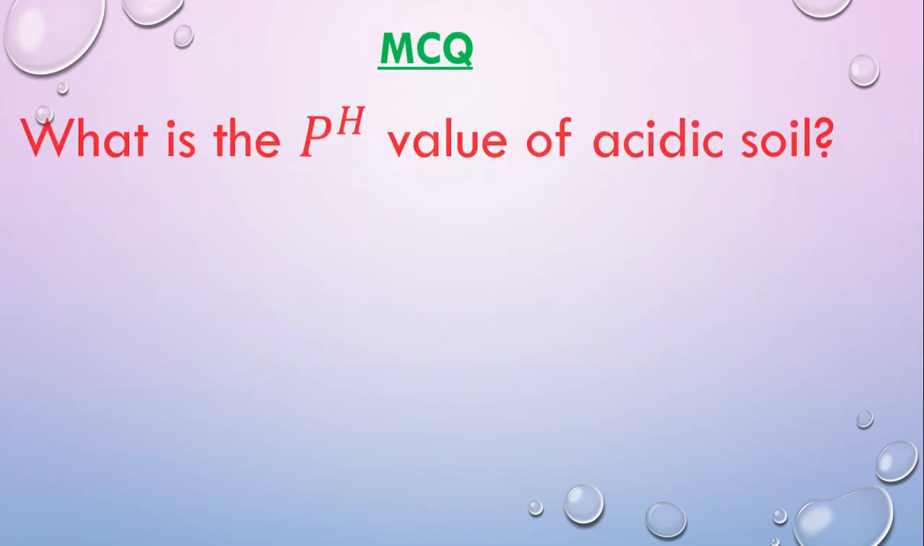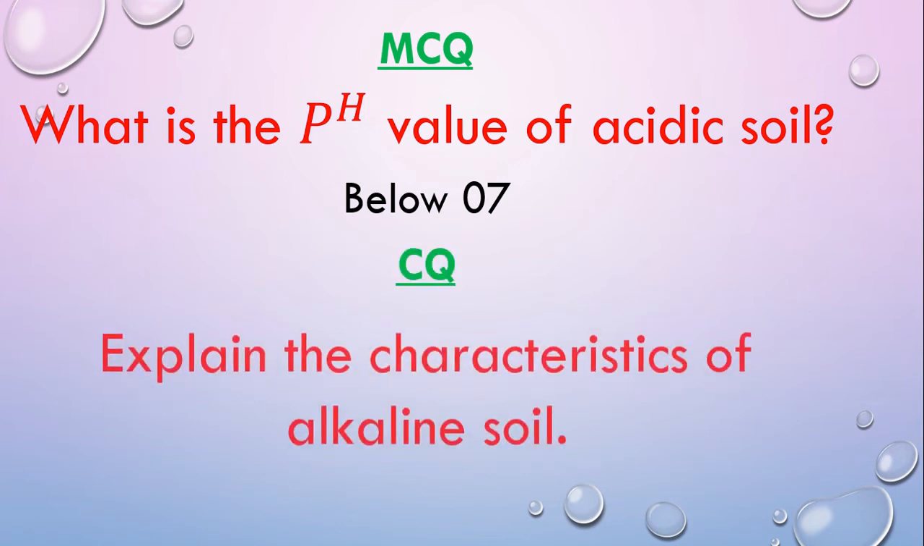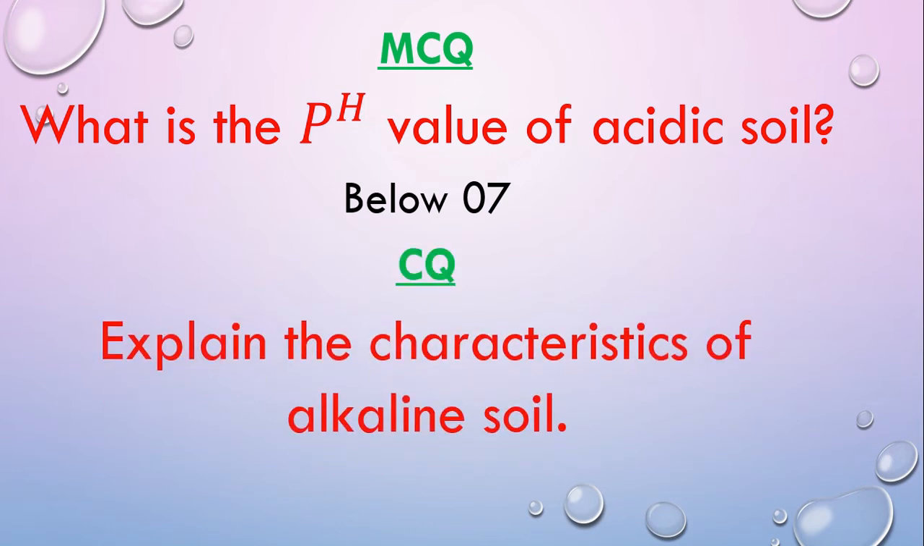MCQ. We can get this type of MCQ from this section, like what is the pH of acidic soil? Answer is below 7, or less than 7. And creative questions like explain the characteristics of alkaline soil. So you can get this question for 2 marks as well.